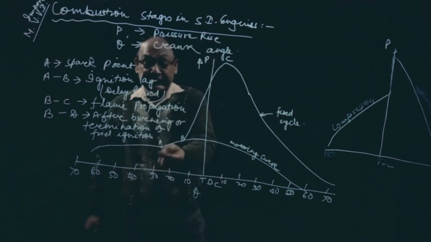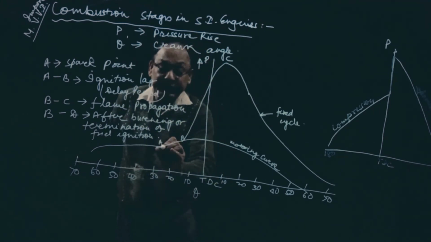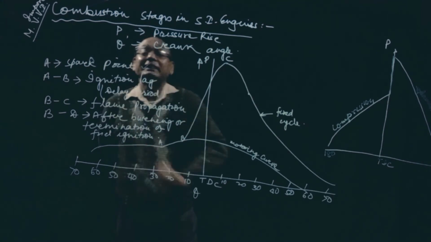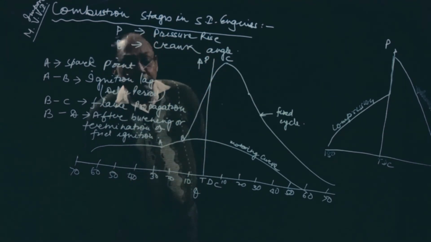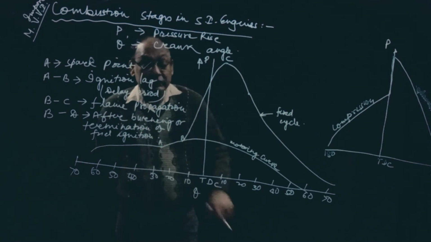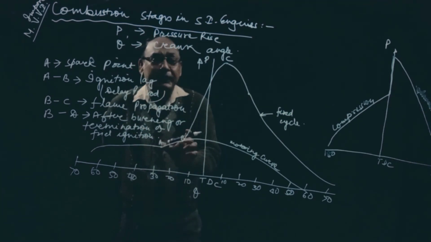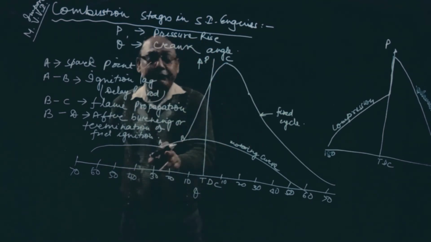The point is ignited near about 22 degree, that is at point A, that is, the spark is created at that point. But all the fuel will not be ignited in the combustion chamber, because fuel has to attain its self ignition temperature and reach the temperature equal to the flame, and only then will it start burning.